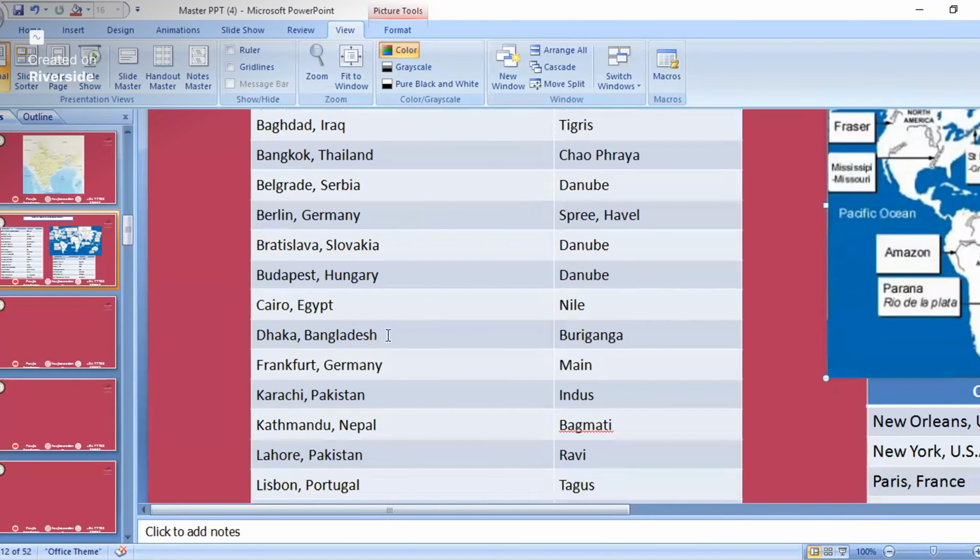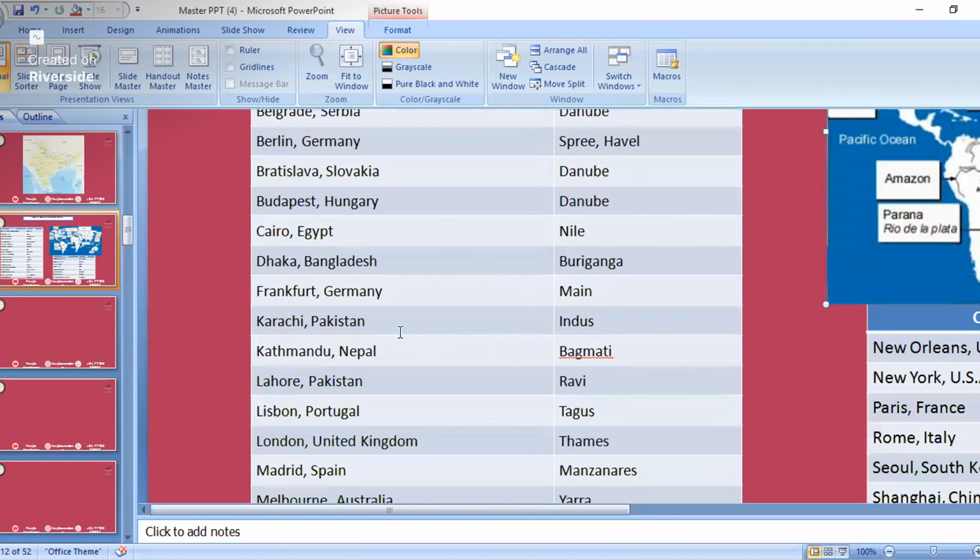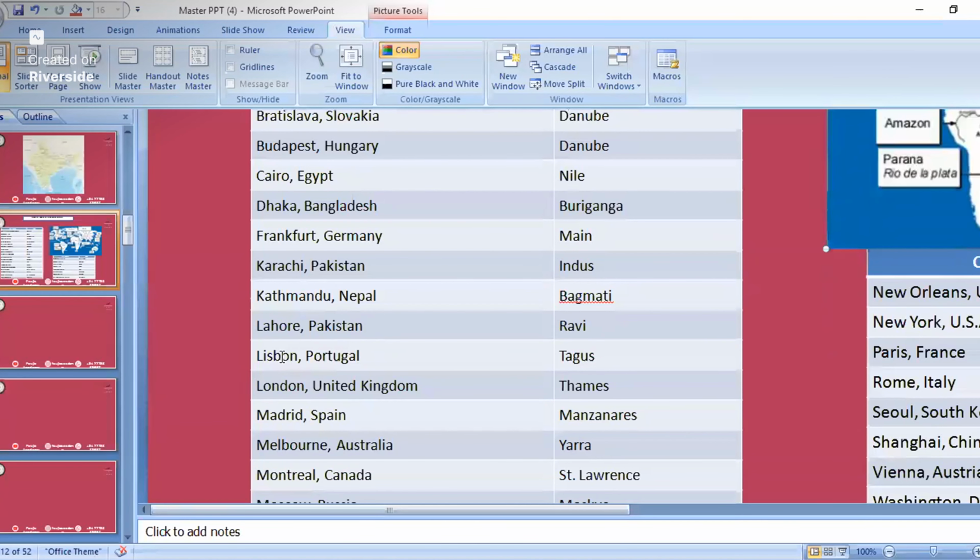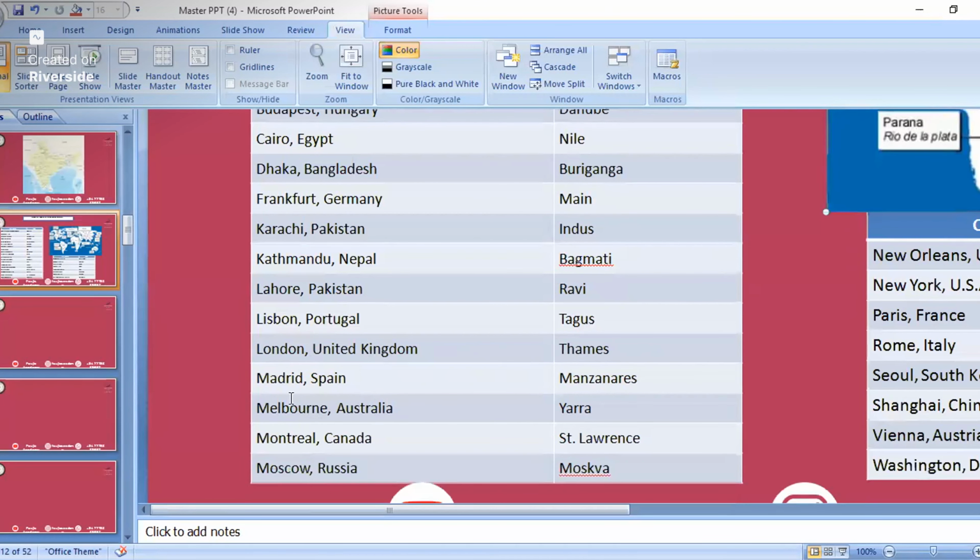And then this is important, Nile river. Cairo is located on the bank of Nile river. We'll see the important rivers. Then see, important cities we'll see. Lahore is on the bank of Ravi river. London river, this question has come, London city, this question has come one time. So London is on Thames river. Then Madrid of Spain is on Manzanares river.